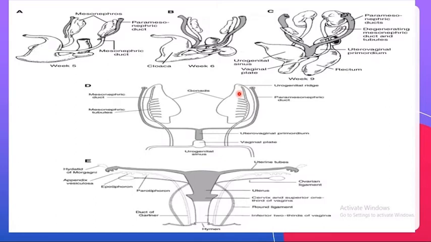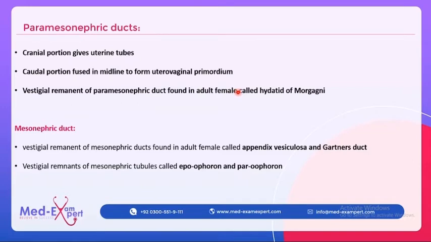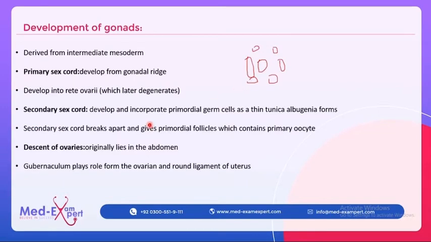Now what happens? The secondary sex cords are formed from the same structure, the urogenital ridge. Just consider the secondary sex cords as pipes, and these pipes get filled up with the primordial germ cells. When these pipes are filled up completely, they burst, and when they burst, they release the primordial follicles. Now let's come to the text.